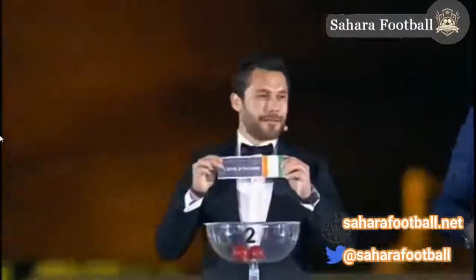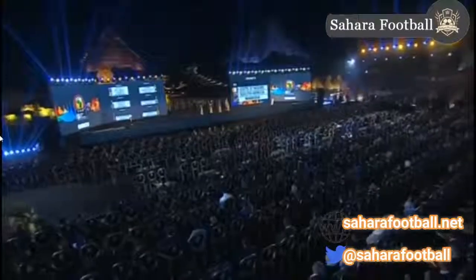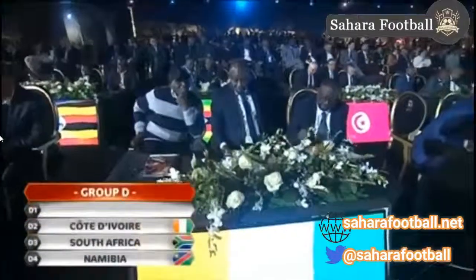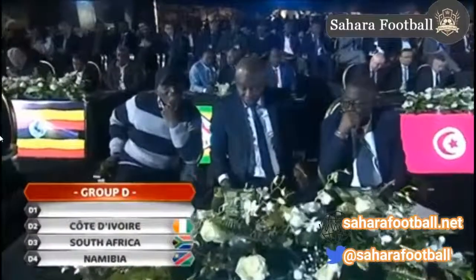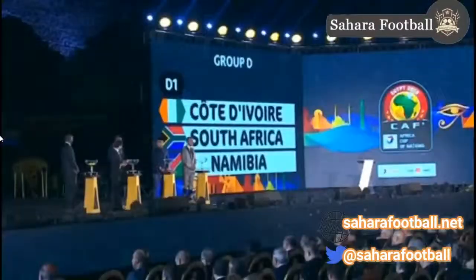Côte d'Ivoire. La Côte d'Ivoire, Les Éléphants. The West Africans have two titles next to their name, in 1992 and 2015, from their 22 previous appearances. Côte d'Ivoire, South Africa, and Namibia in Group D.